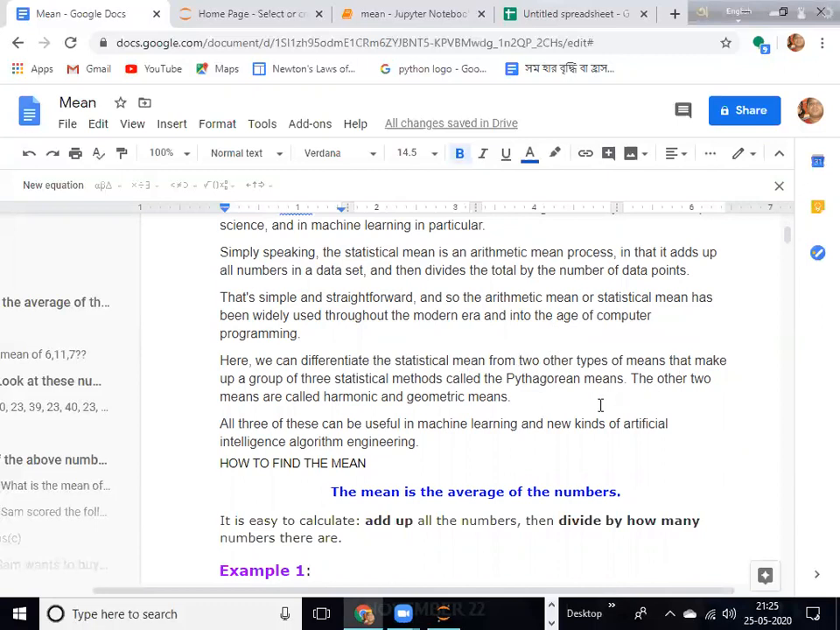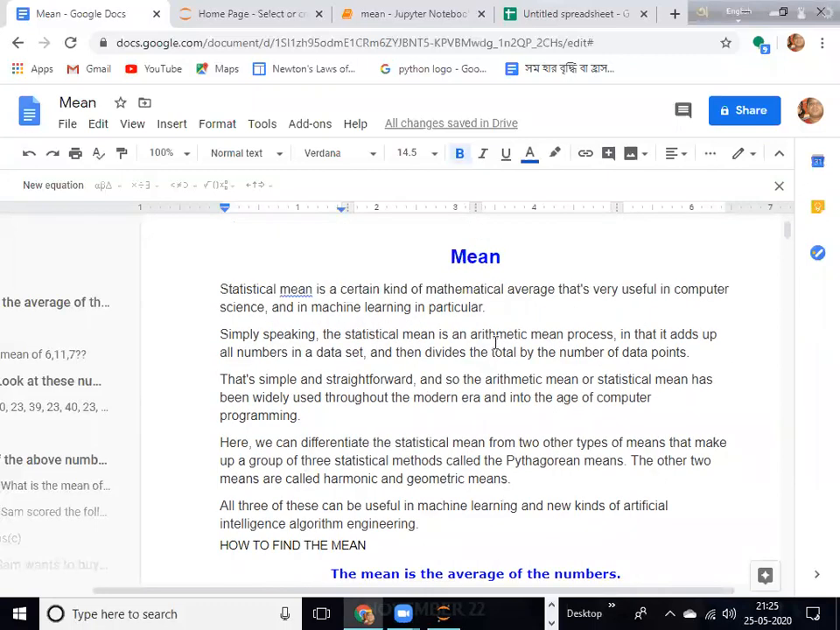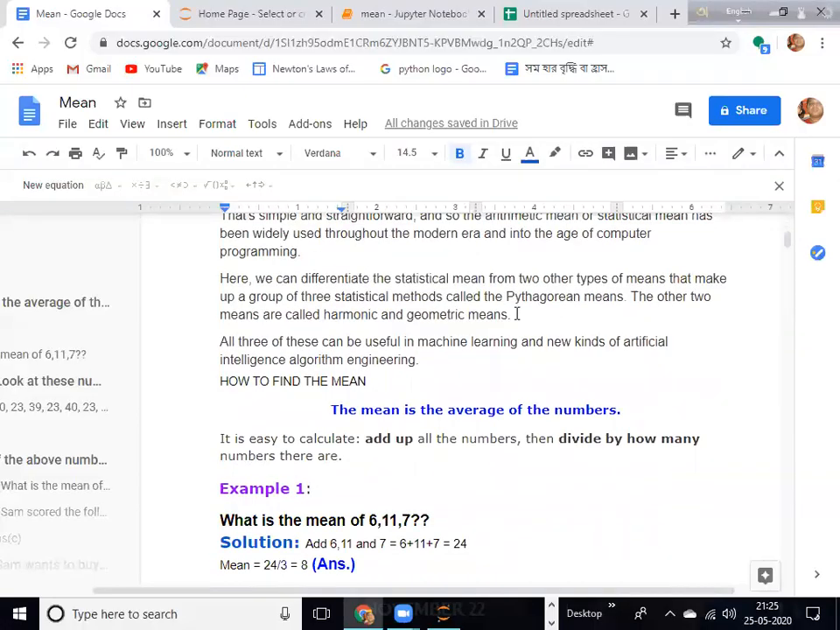But there is not only one mean, which is known as the arithmetic mean or average. There are certain other means also, known as the geometric mean or harmonic mean. These three, the arithmetic mean, geometric mean, and harmonic mean, together are known as Pythagorean means. But that is not in the scope of this chapter. These types of means are very useful in machine learning, algorithms, and artificial intelligence.